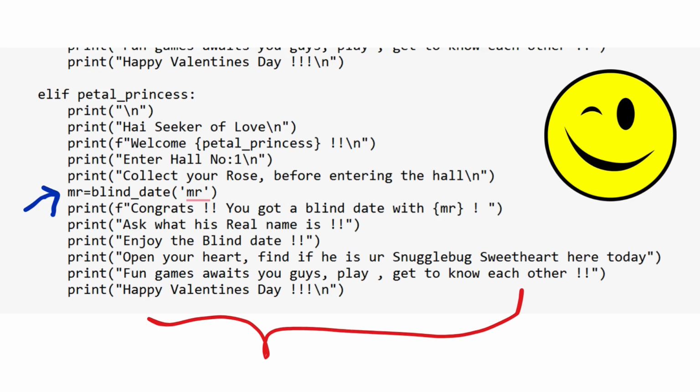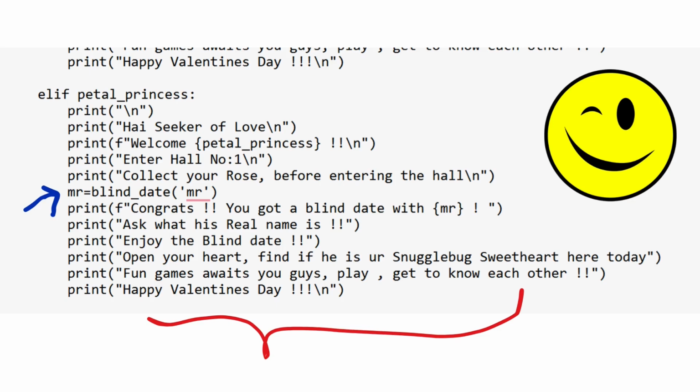And some warming messages like ask what his real name is, then open your heart and enjoy the Valentine's Day celebration. And as well, the hint about the fun games awaiting the blind date couples, okay? So now you know that single people are going to get blind dates here, and as well they are going to play some fun games. It is a way for them to get to know each other. Okay, so that's what is going to happen in our celebration here.